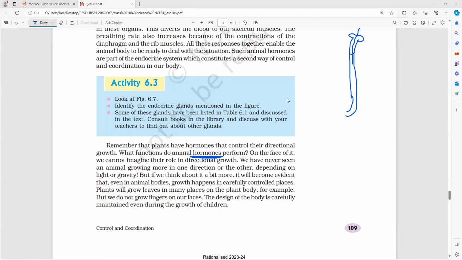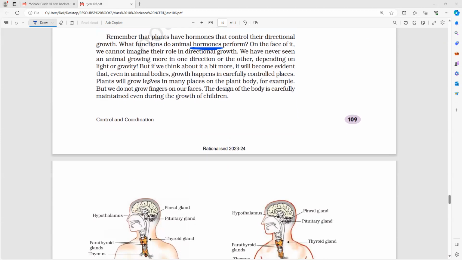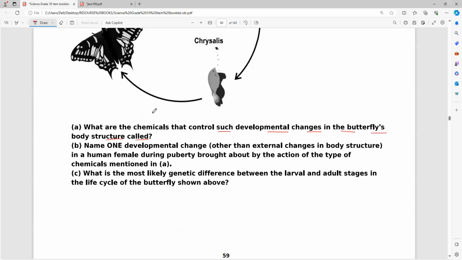Please write it and learn it. Clear, Mr. Guru? So who controls growth? Hormones.